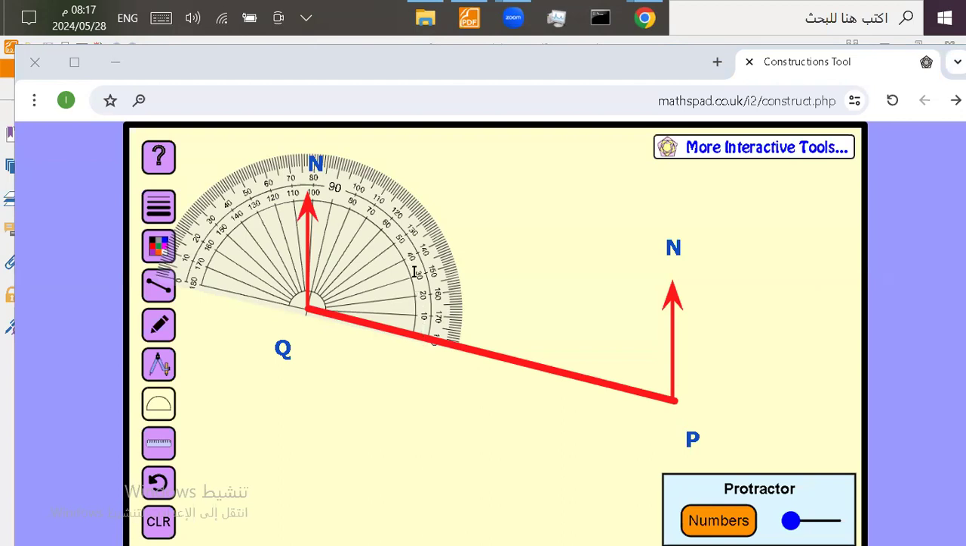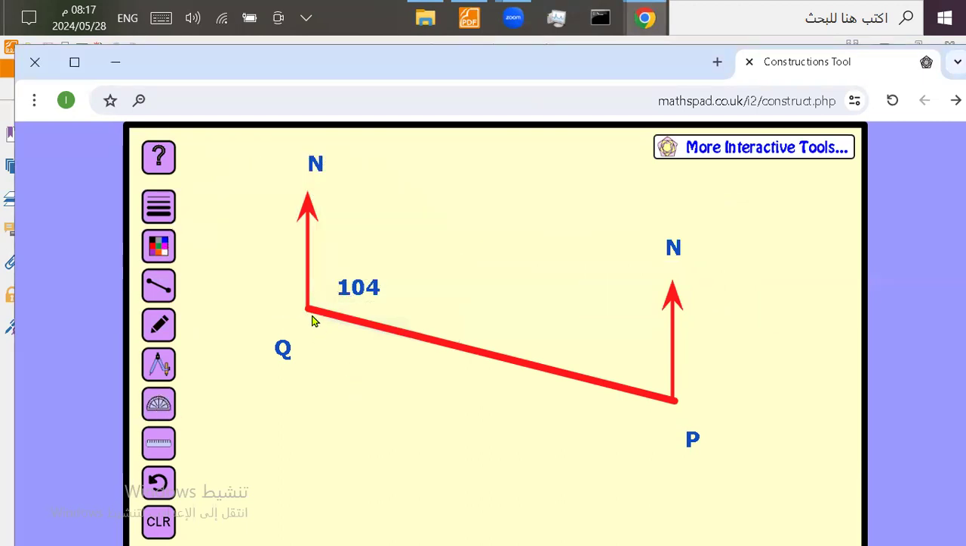So 0, 10, 20, 30, 40, 50, 60, 70, 80, 90, 100. So it's going to be 100. It's not 105. It's before that, maybe 104, 103. So I'll go with 103 or 104. Now, if you have a 1 millimeter or 1.5 millimeter difference, it's okay. They will count it as the right answer. And this is how you measure angles.